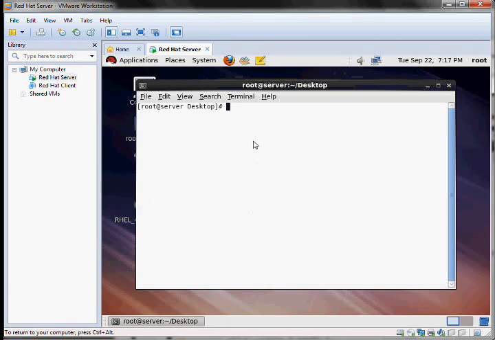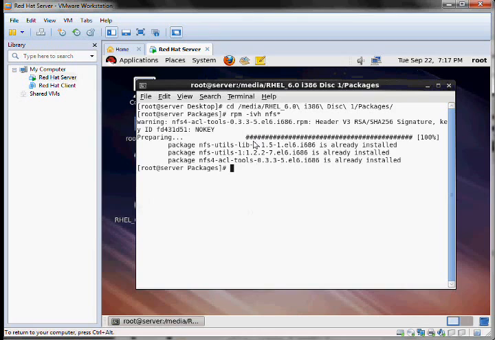We are going to install the NFS software package first. So go to cd /media/R capital, press the tab key, P capital, press the tab key, press enter. Then rpm -ivh nfs*. The required package is being installed.